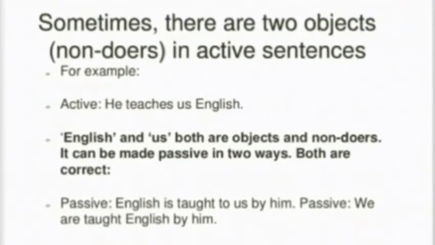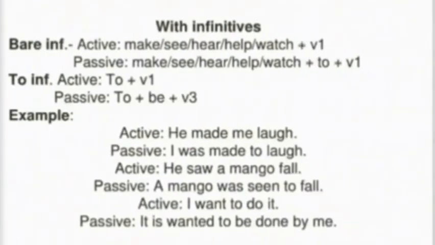Sometimes we may get two objects with infinitives. Let us come to the example. He made me laugh. I was made to laugh. He saw a mango fall. A mango was seen to fall. I want to do it. It is wanted to be done by me. So you have to be very careful with infinitives.